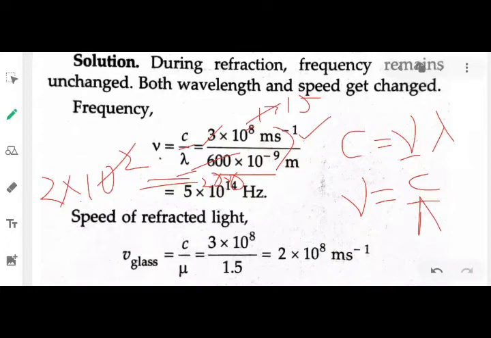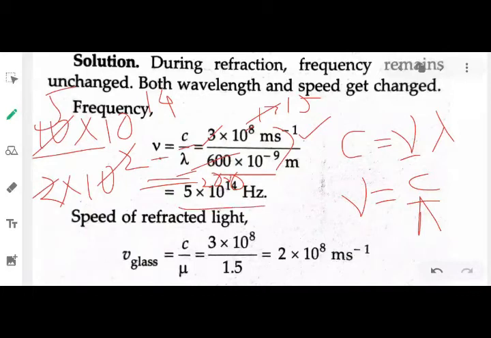So I have 10 to the power 15 divided by 2. Fine. Or I can also say 10 into 10 to the power 14. Fine. So now 2 divided by 10 is 5. So I have 5 times 10 to the power 14. So how much is the frequency of light? 5 times 10 to the power 14, and the SI unit for frequency is hertz.